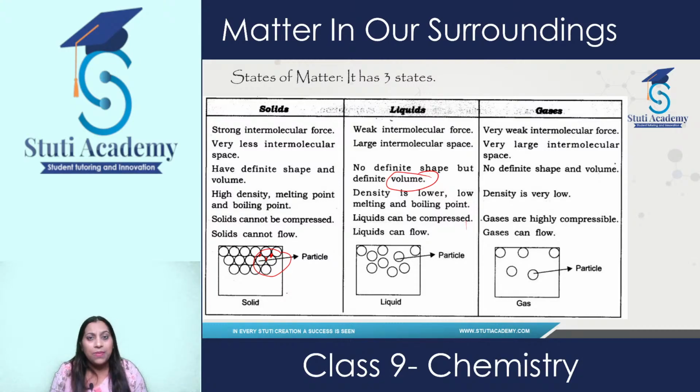Liquids cannot be compressed. Here I am correcting again, liquids can flow. If you see the arrangement of particles, the particles are quite far away from each other. They have so much space between them, as a result of which they have weak intermolecular forces.